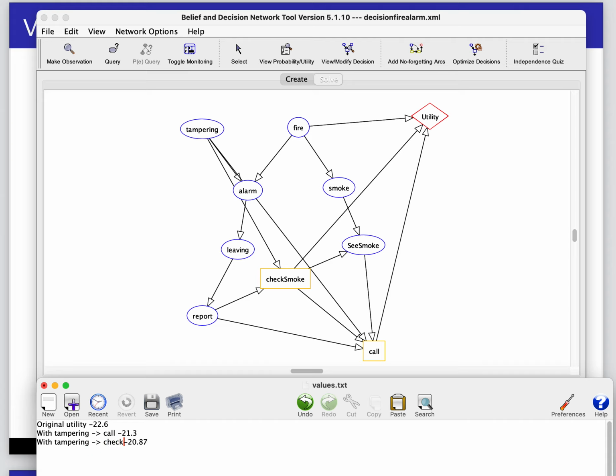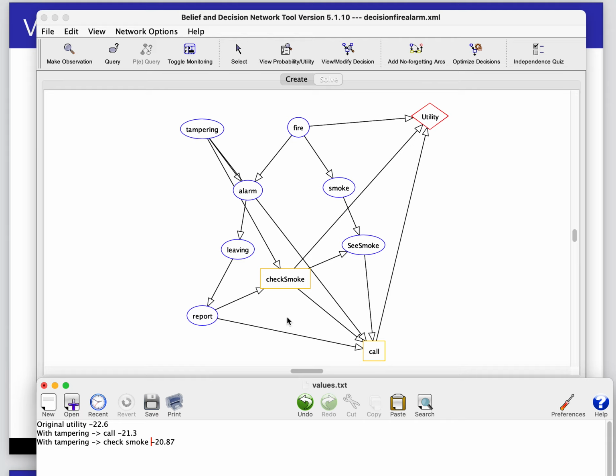It's also got the arc from tampering to call. You have to remember that; it's going to remember it. There's no point in trying to encode what we're doing, so the algorithm actually doesn't work if you start forgetting things, because sometimes it's optimal to encode something we had before; sometimes it's useful to encode information.